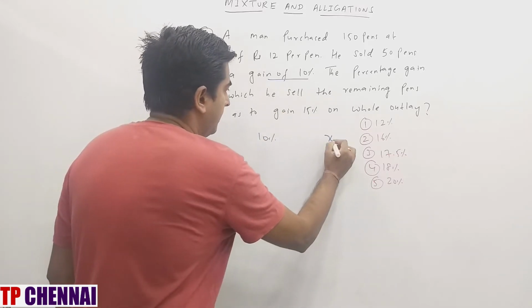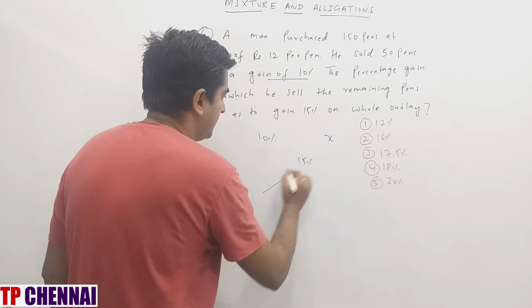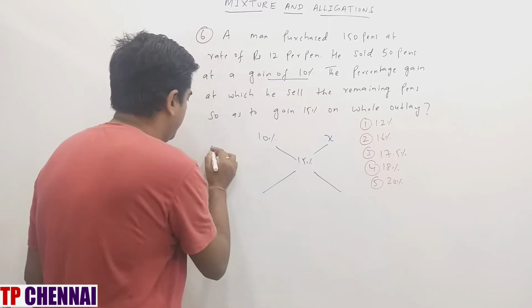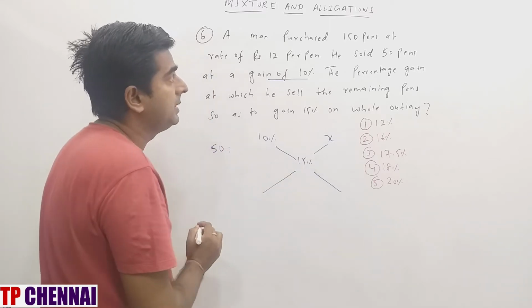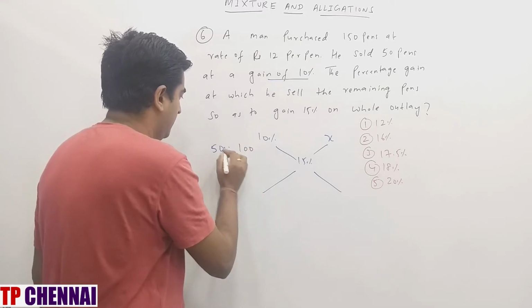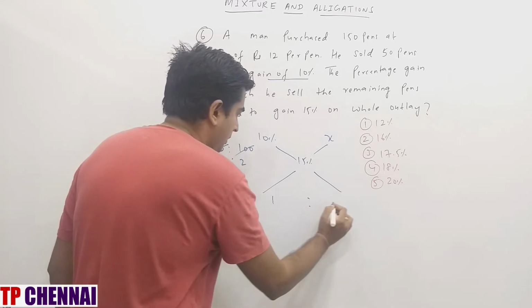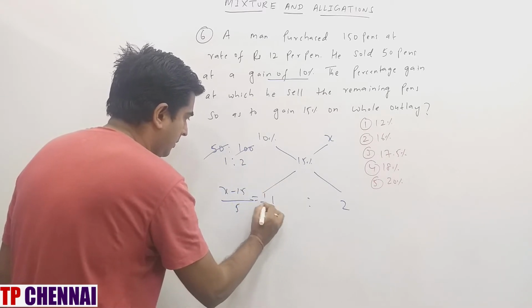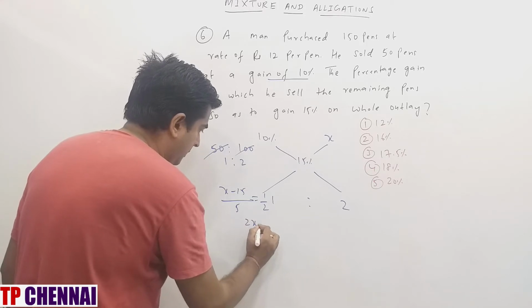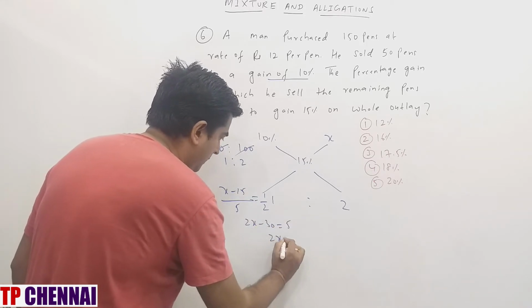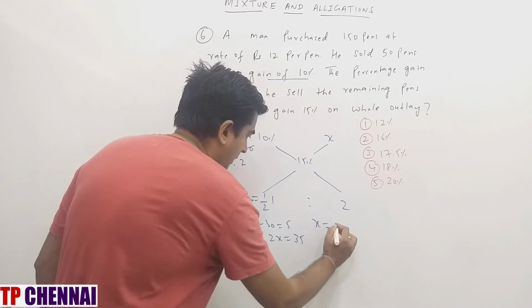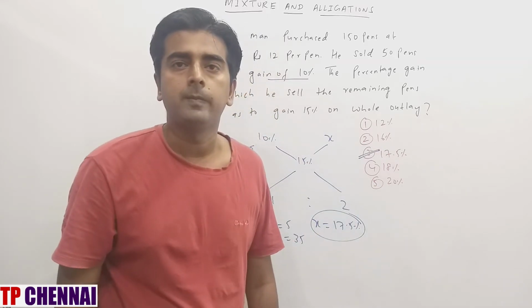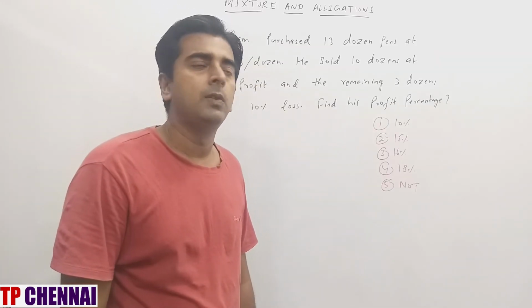Remaining part they are asking. Overall gain is how much? 15%. He is getting 10% by selling how many pens? 50 pens. Here how many pens will be there then? 100, because total is 150. So what is the ratio? 1:2. So allegation: (x minus 15) divided by 5 is equal to 1/2. So 2x minus 30 is equal to 5. 2x is equal to 35. X is equal to 17.5%, which is nothing but third option. So I hope you are clear with the previous question. Now we will see next one.